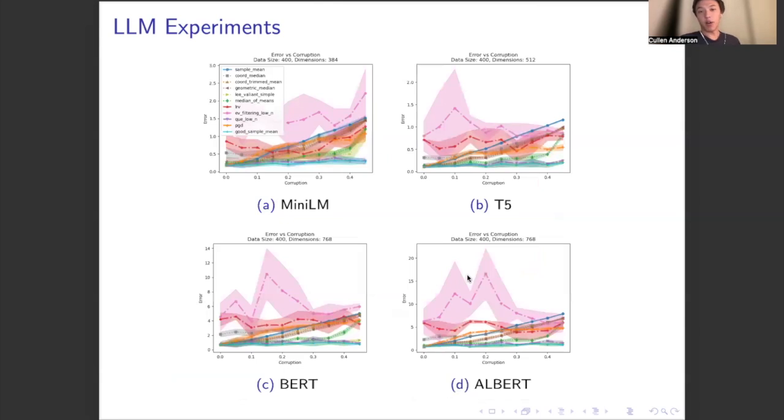And here is just with all four of the language models. So this shows the same kind of plot, but with different dimensions. This is 384, shown in the previous slide. This is with T5, which has 512 dimensions. And these are BERT and Albert, which both have 768 dimensions. So this just shows the data size being even smaller compared to the dimensions. But even with these increased dimensions, we get the same kind of results with quantum entropy scoring consistently achieving near optimal sample error, with Lee-Valiant and median of means lagging behind that, with Lee-Valiant also tending to get pretty close to optimal sample error. And the other algorithms that perform best in the synthetic case, that is LRV and projected gradient descent, performing much worse.